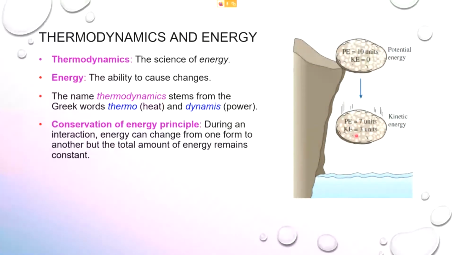Based on the conservation of energy principle, the total amount of energy must always remain constant, and whenever there is a loss or decrease of energy in one form, it is always equal to the amount of energy gained in another form.